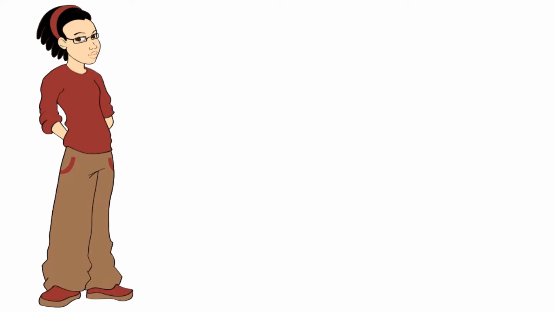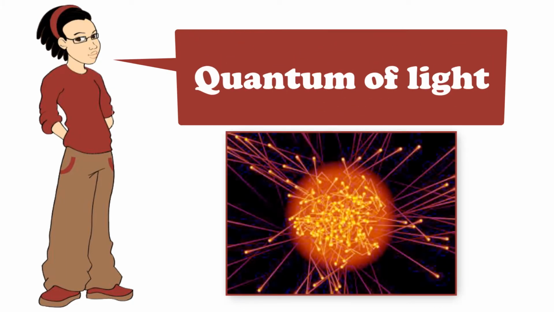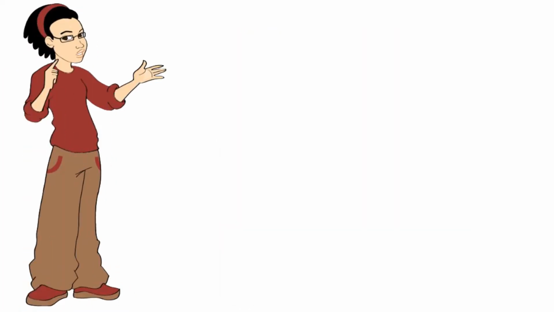In this video we are going to discuss chapter 38 in Halliday, section 2, which talks about the photon and quantum of light. Before starting, we have three main definitions, so let's begin immediately. We have three main definitions. Let's begin with quantum physics.